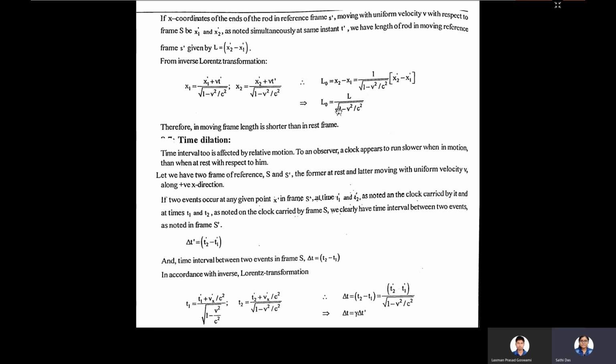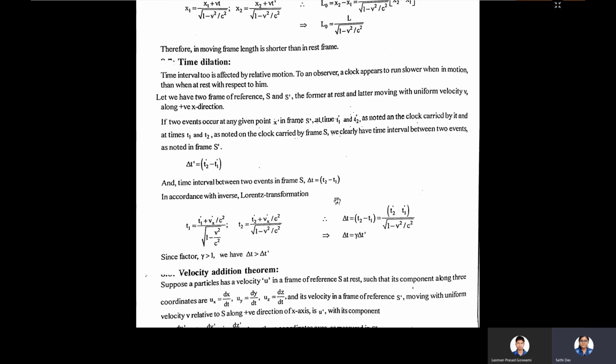And what is the relation, how much change you will get? If L naught is the proper length of the rod, then L naught equals L divided by root over 1 minus v square by c square. Due to this factor, L naught is not equal to L, and you get a contraction, that is, the length of the rod will seem contracted.